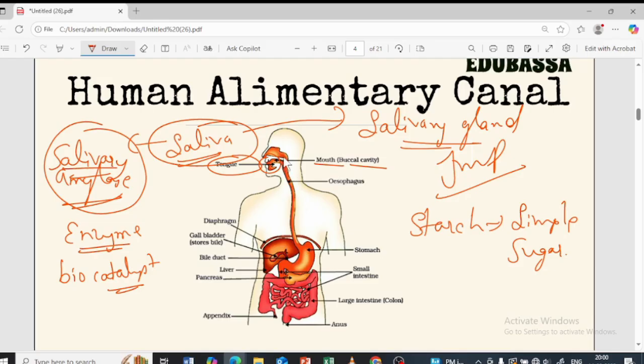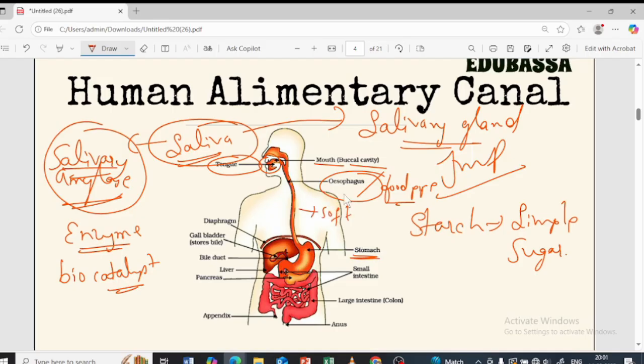Now the broken down food passes through this pipe-like structure over here, and we call it the esophagus, or simply the food pipe. It is a pipe in the sense that it transports the food from the mouth to the stomach. You can see the J-shaped bag-like structure over here; that is called the stomach.